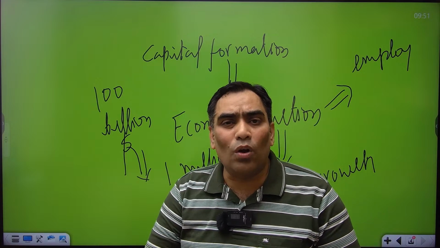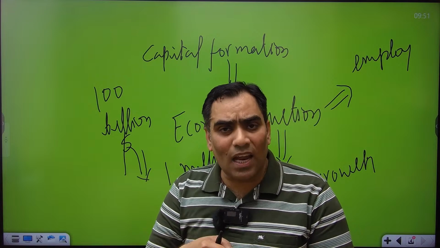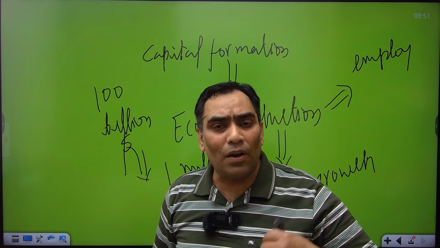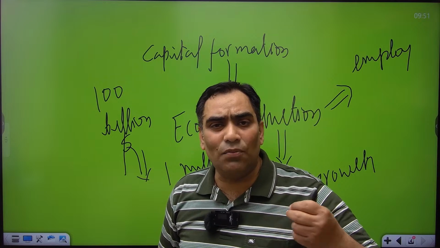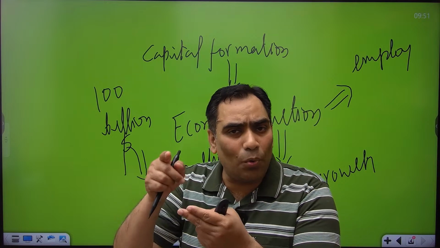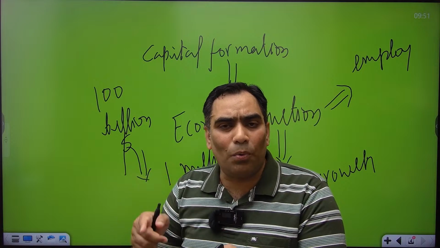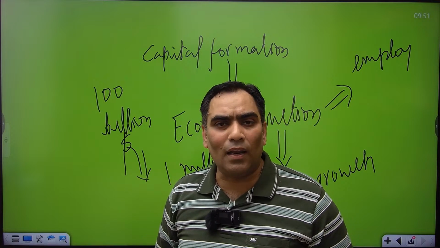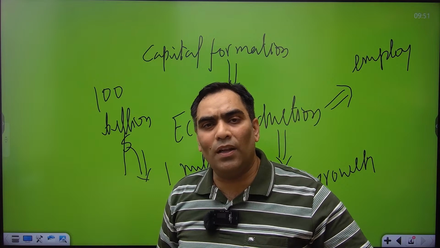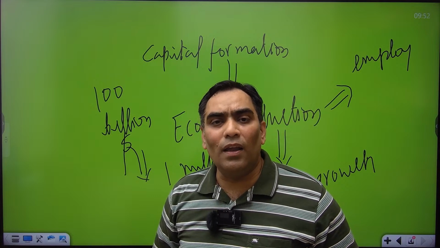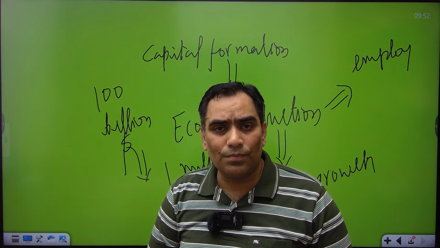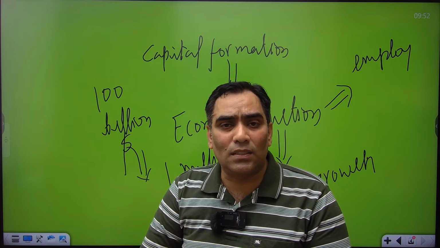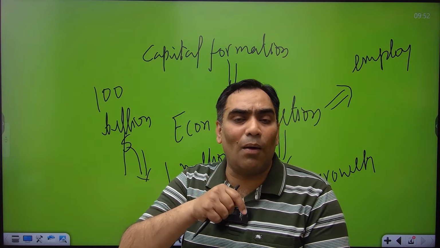When they come with advanced technology, it will increase our efficiency. If efficiency increases, the cost of production will decrease. If the cost of production decreases, our products will be competitive in the international market, which will increase our exports. So it will increase our forex and strengthen our BOP.